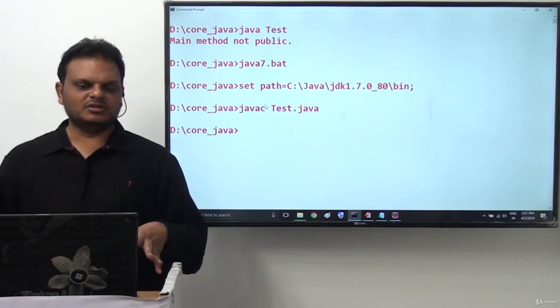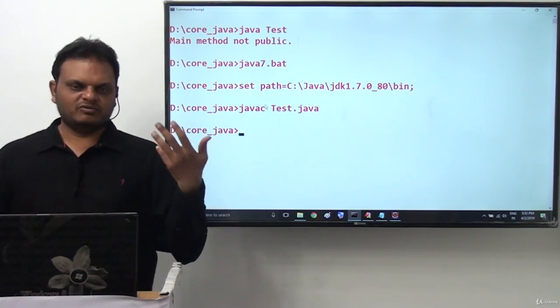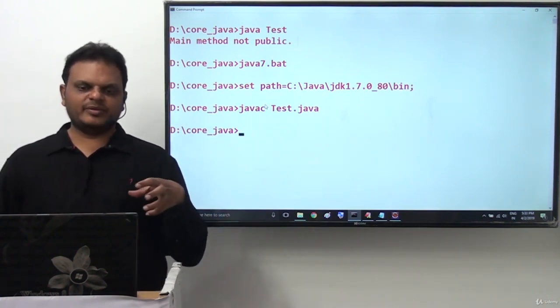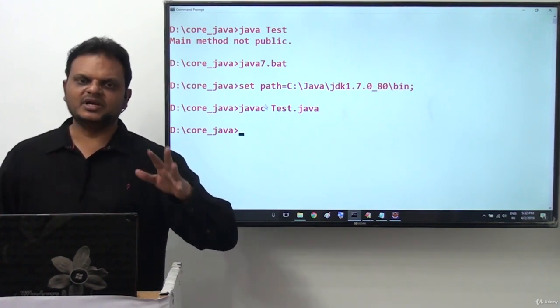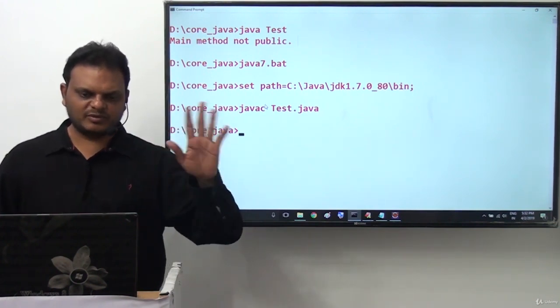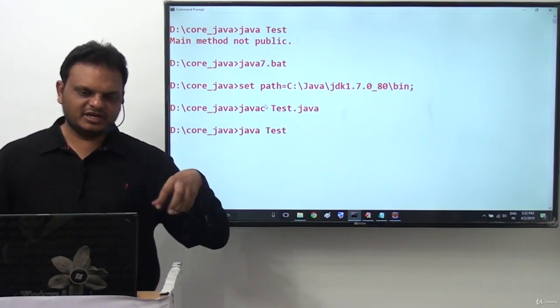The version may be anything: Java 6 or Java 7 or Java 10 or Java 11. The compiler will not give any respect to the main method. The compiler will treat the main method as a normal Java method only. Now in Java 7 version here we are able to get a different error message.